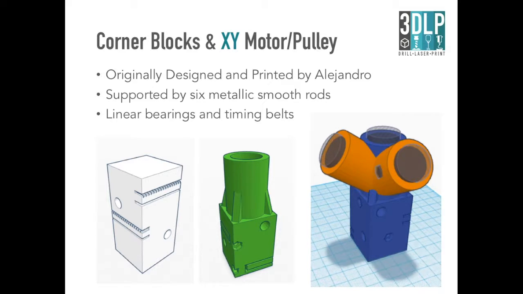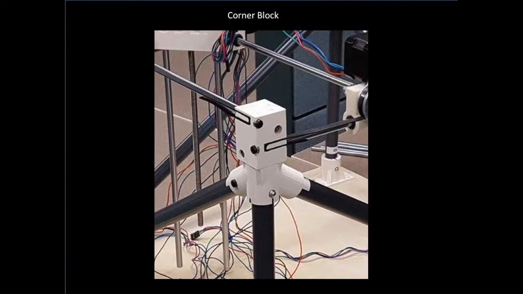And this is the mechanism that supports 6 metal rods for the X and Y movement. And it also holds timing belts. And the alignment is accomplished by linear bearings. This is a picture of the final model or mechanism already assembled. As you can see, the smooth rods are being held by some metallic screws and also the timing belts.